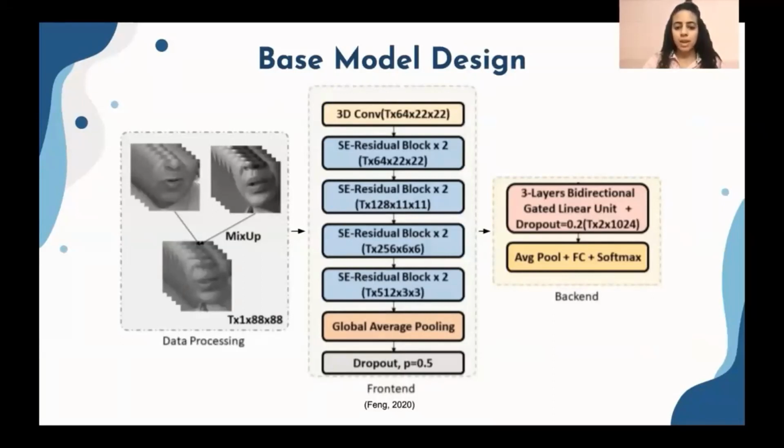Its front end consists of a 3D convolution layer, followed by squeeze and excitation ResNet blocks for the extraction of informative features. These blocks outperform traditional ResNets due to their use of attention mechanisms to model channel-wise relationships and enhance the representation ability of the model through the network. The backend consists of a bidirectional GRU.